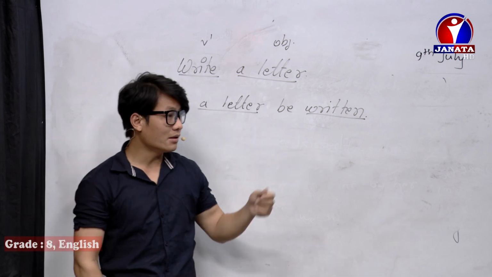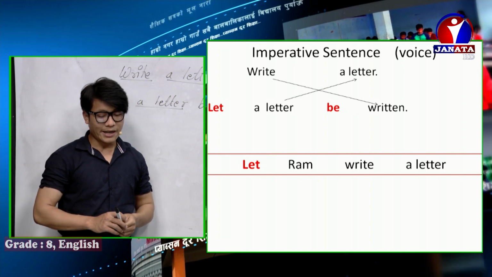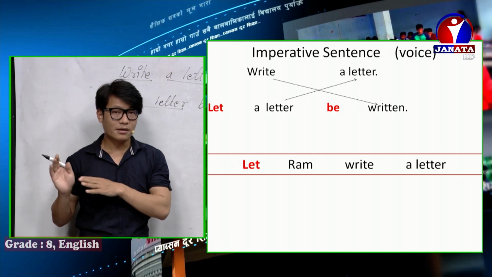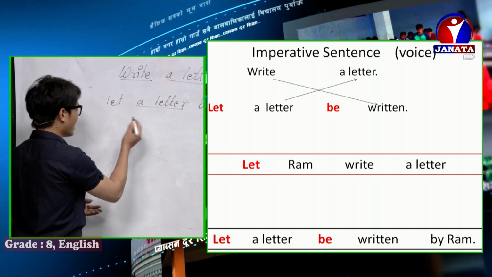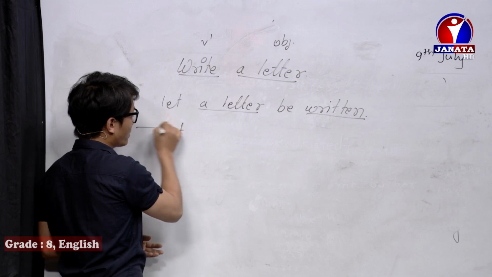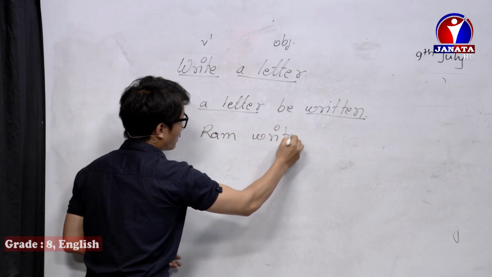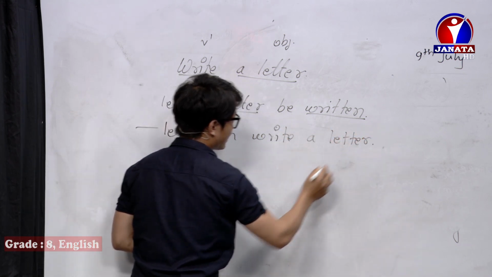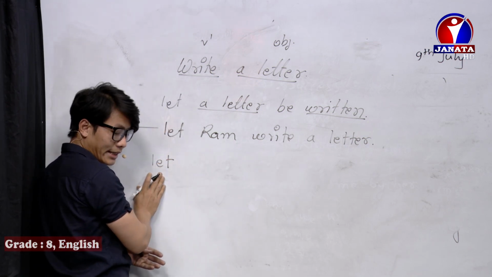Another case you can see in the slide, when there can be a second person also, like, let Ram write a letter. Let Ram write a letter. In such a case, how to change it? So when there is such a sentence, obviously we should use the word let once again.